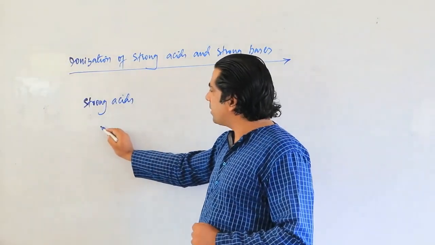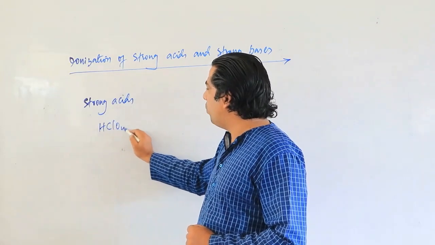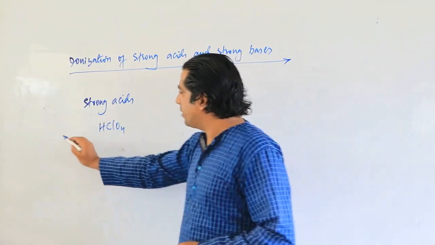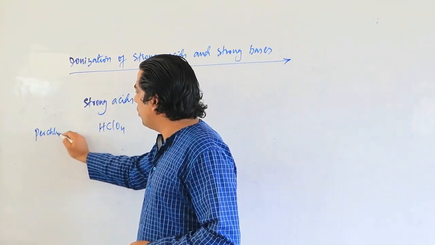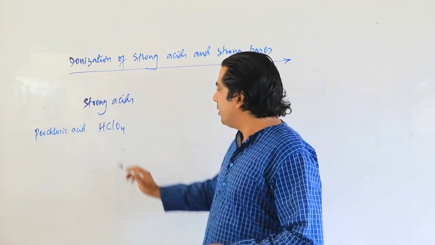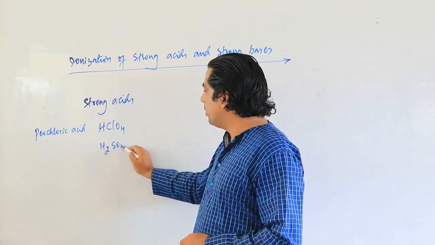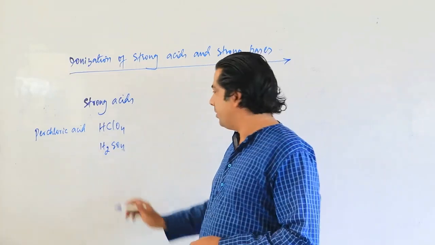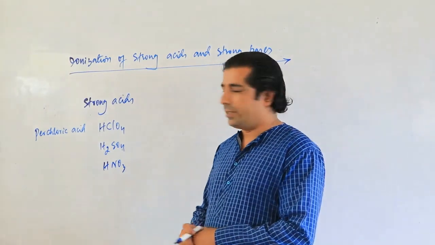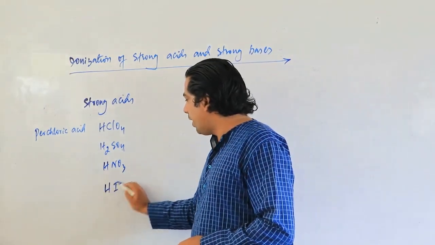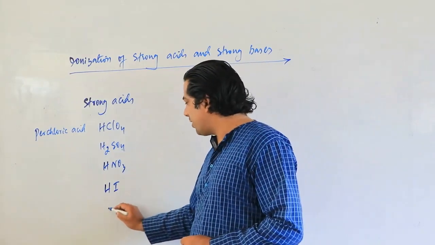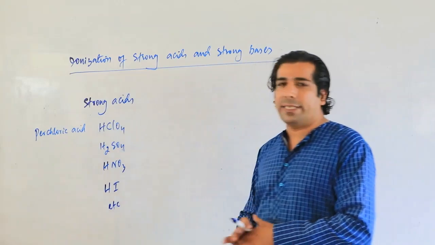Let us suppose I take a strong acid as HClO4. That is called perchloric acid. This is our perchloric acid, correct? This is a strong acid. Then you can take H2SO4, sulfuric acid, a strong acid. Then you can take HNO3, nitric acid, a strong acid. Then you can take HI, hydrogen iodide, a strong acid. So there are so many strong acids. Let us write down a few only. These are the strong acids.